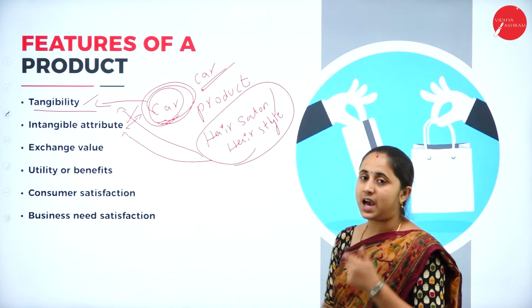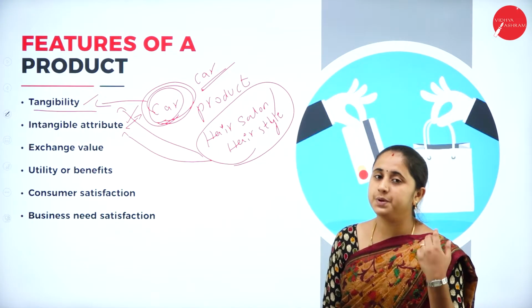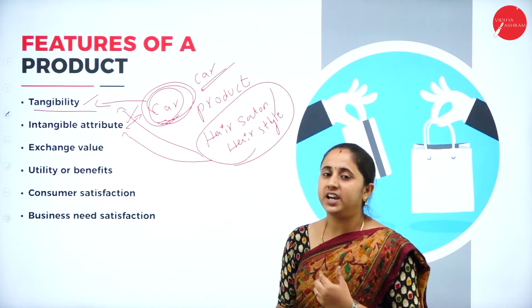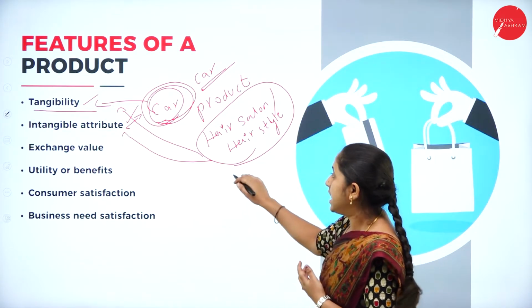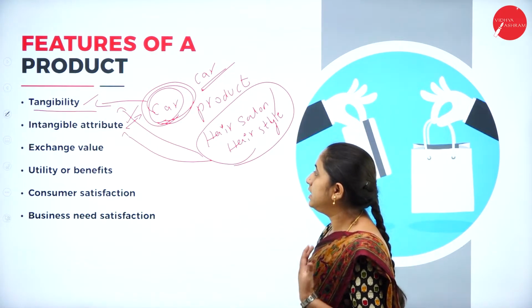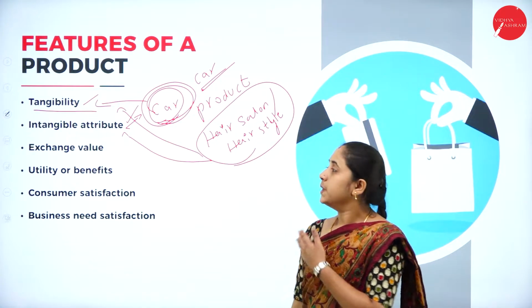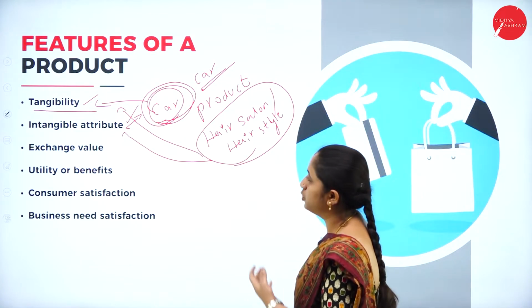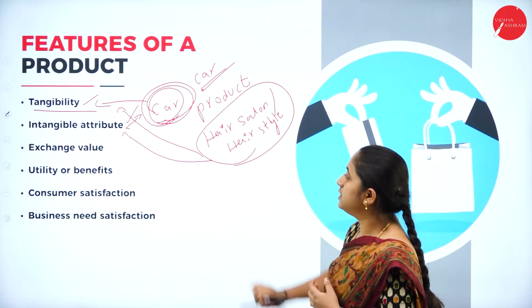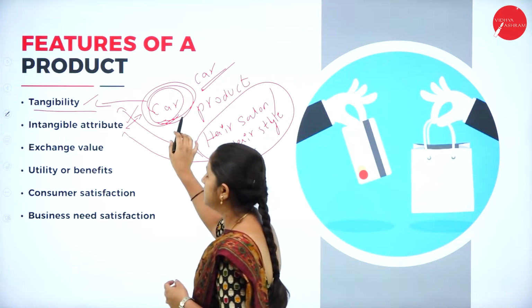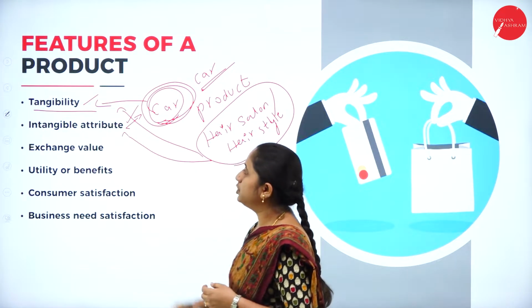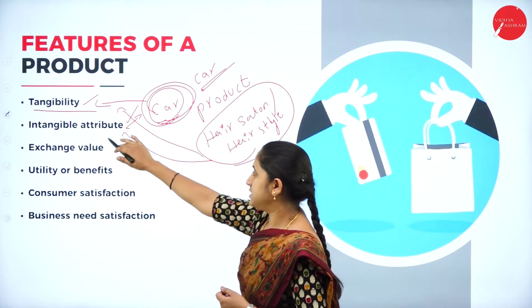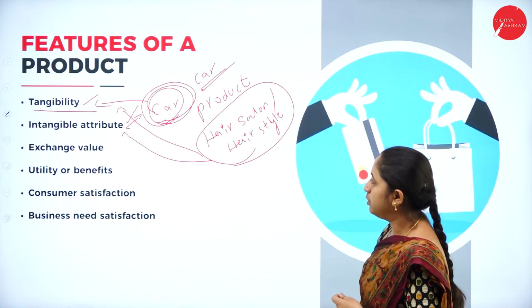Here, the customer can judge the services. It should be measurable by the customer. Here, the customer can judge the hairstyle. He can judge your services. So, it has the intangible attributes. Your product should have either tangible or intangible attributes, or it can have both. In this example, car, it has both tangible and intangible attributes. In this example, your product or service has only intangible attributes.